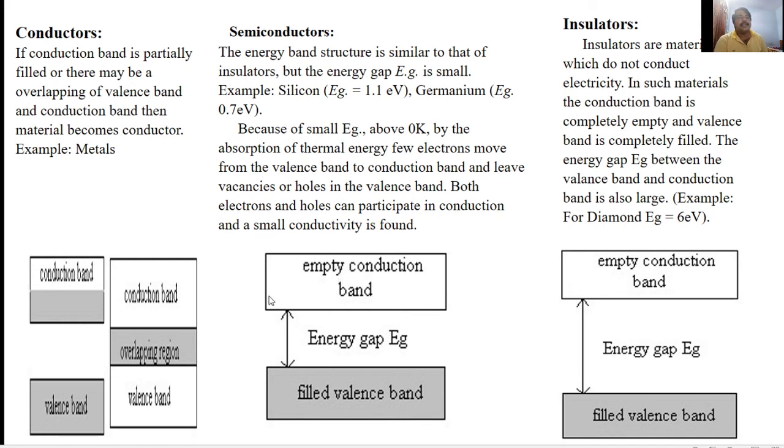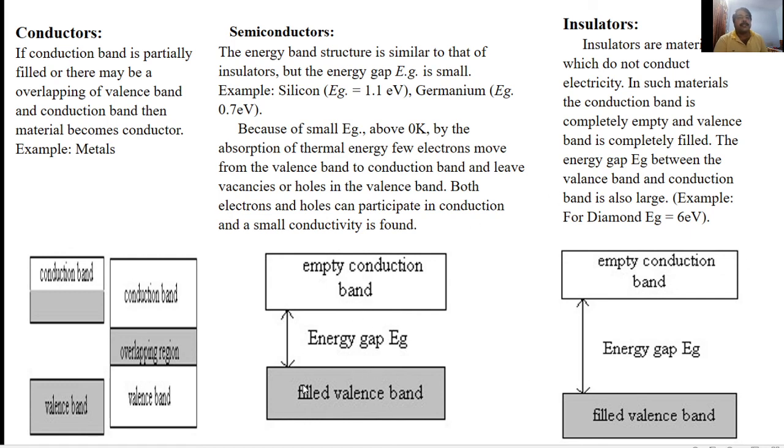In the conduction band, there is a large number of empty energy levels, but no electrons. So at absolute zero temperature, no electron is available for conduction, so it behaves like an insulator.